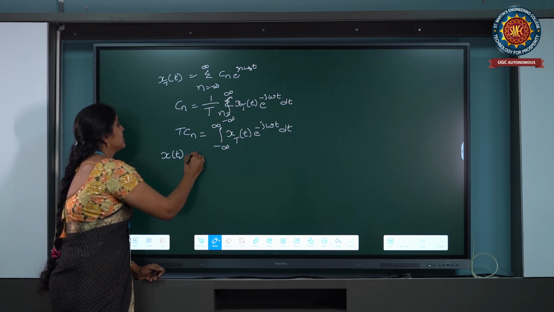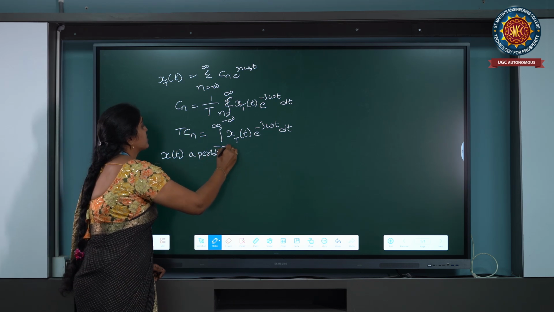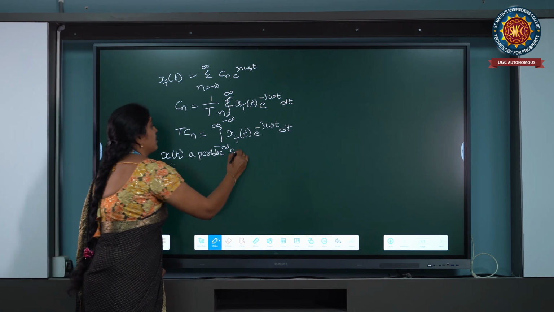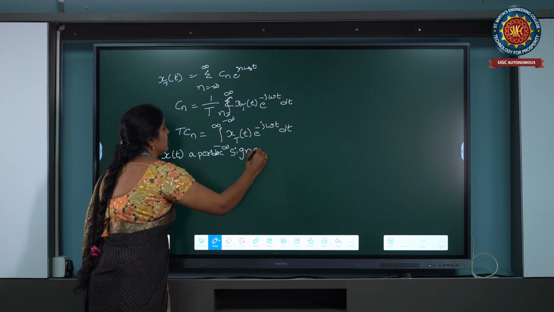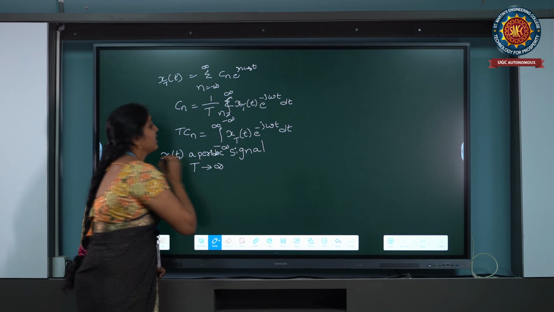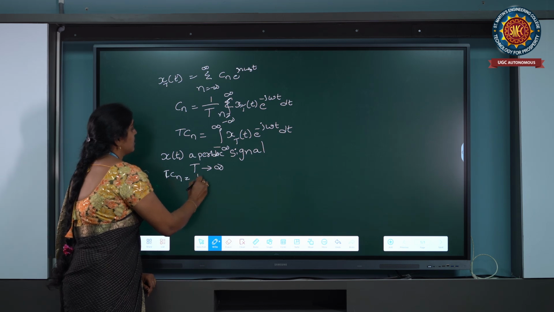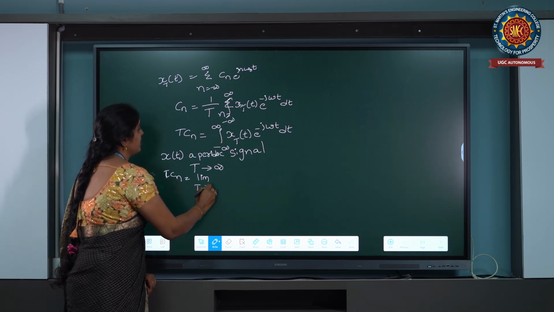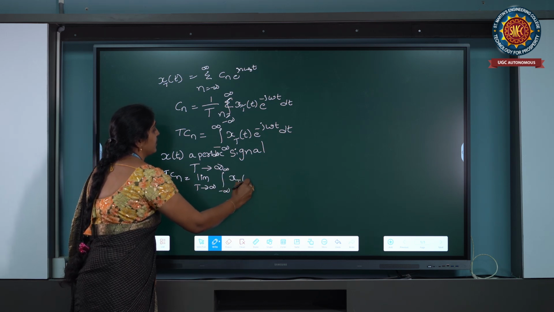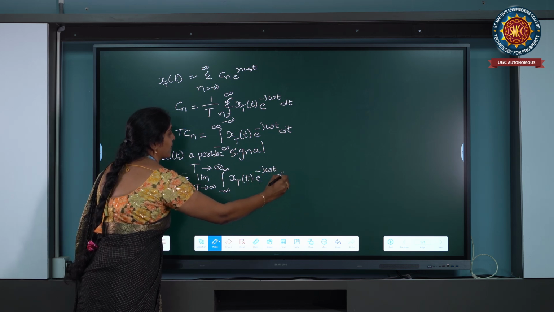This aperiodic signal is converted into a periodic signal by T tending to infinity. When applying T tends to infinity, T Cn is equal to the limit T tends to infinity of the integration from minus infinity to infinity of x_T of t into e power minus j omega t into dt.